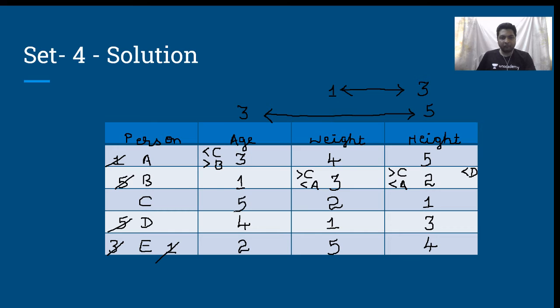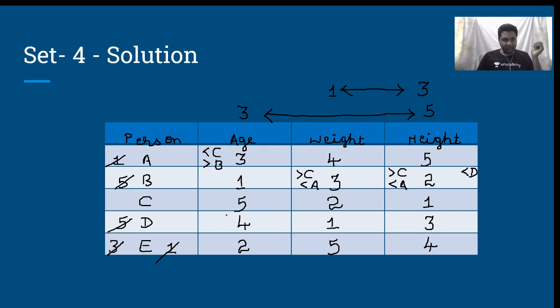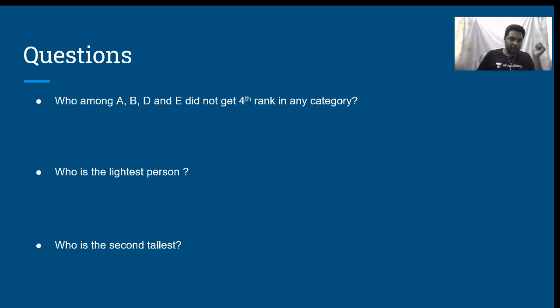Therefore for C it will be 5. Now we have the ranks of every person in terms of age, weight and height as well. We can go ahead with the questions now. What is the question? Who among A, B, D and E did not get 4th rank in any category? A got 4th rank, B did not get, D got, E got. Therefore my answer is B.